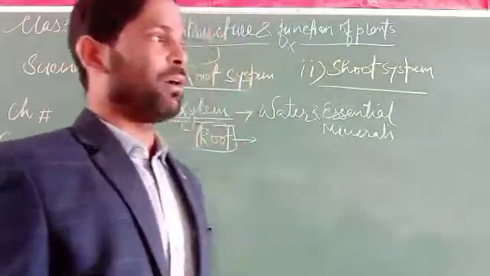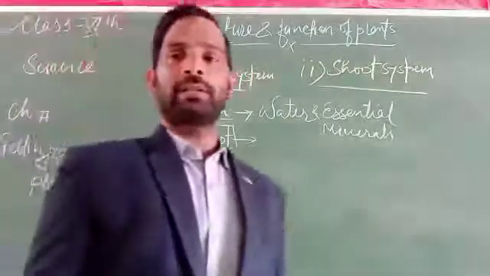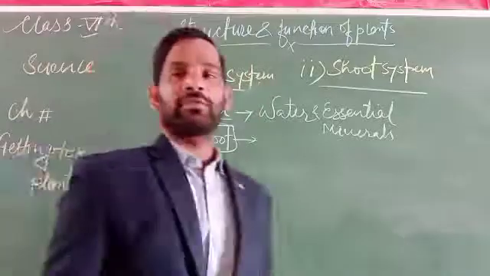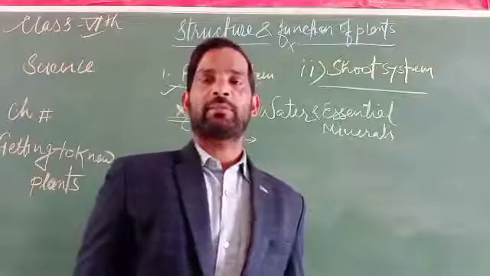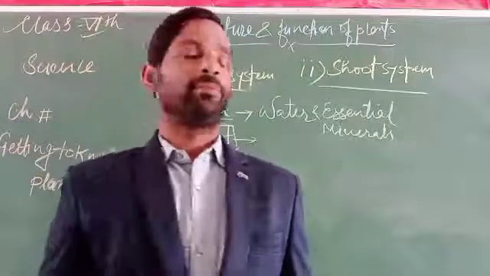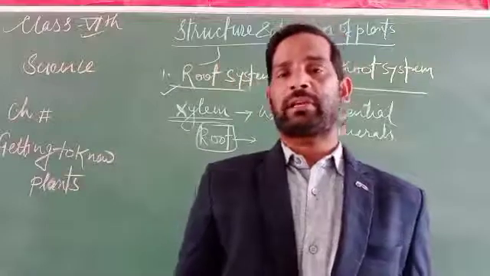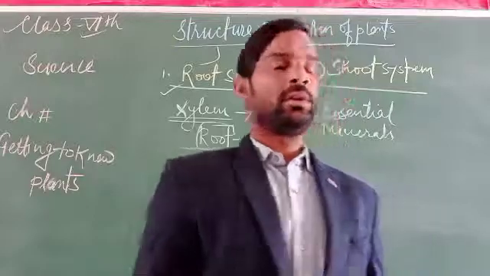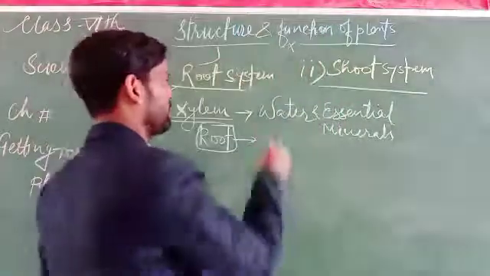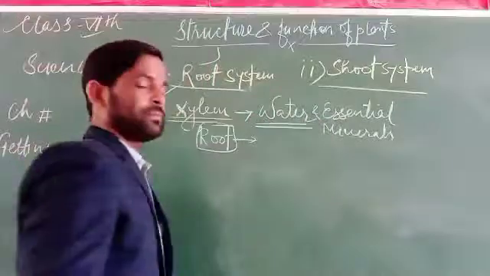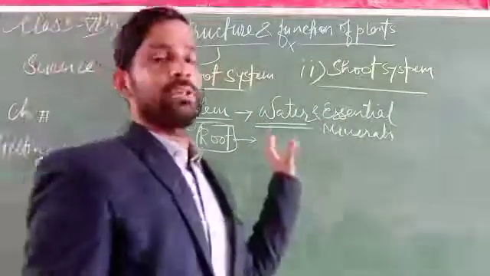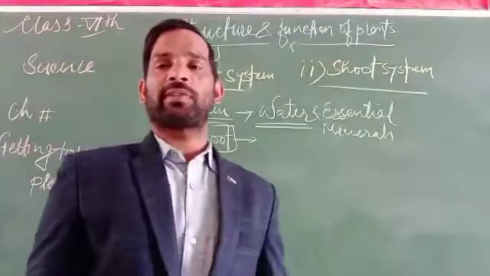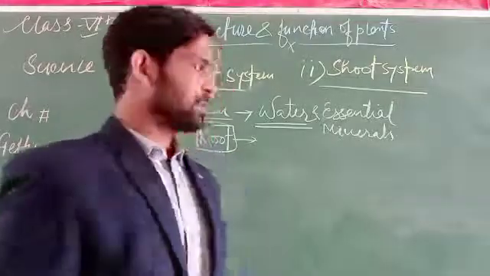Why are water and essential nutrients required? For photosynthesis, that is, for manufacturing food. Photosynthesis is done with the help of water present in the plants. Water is very important for completing the process of photosynthesis.